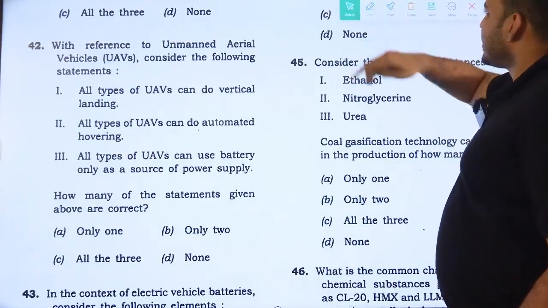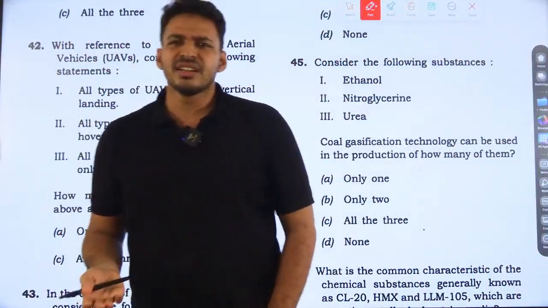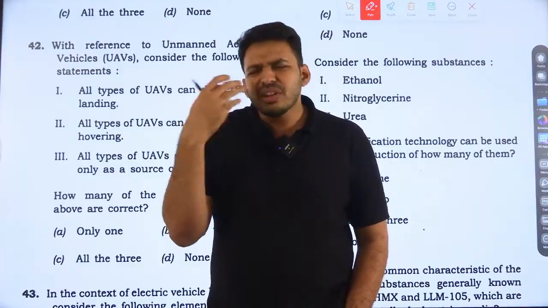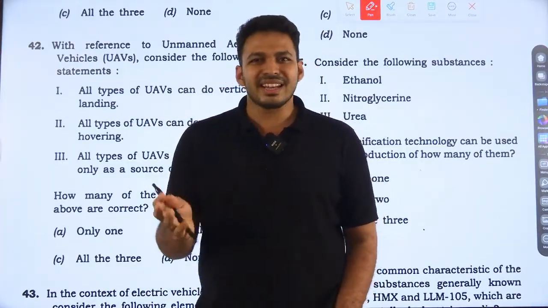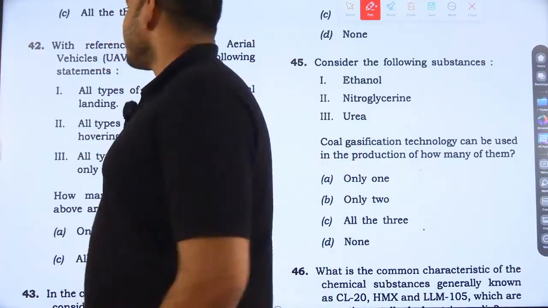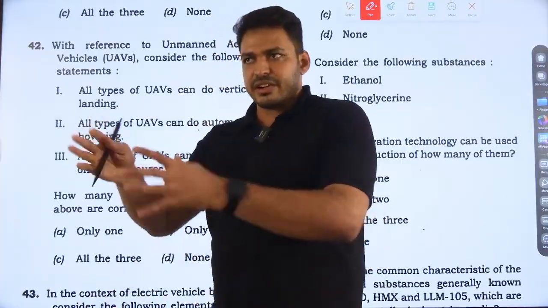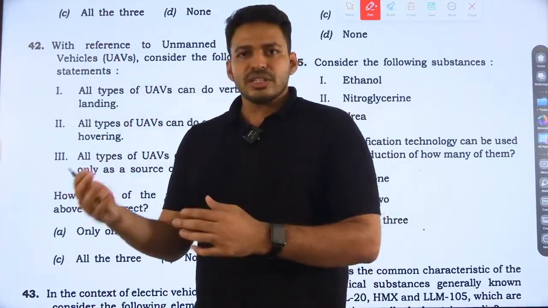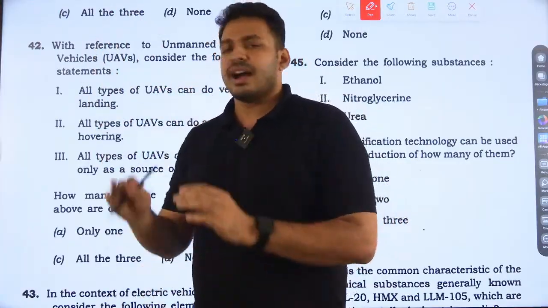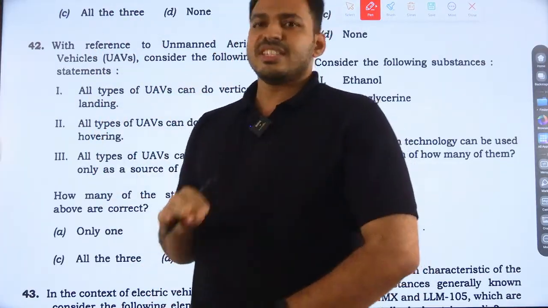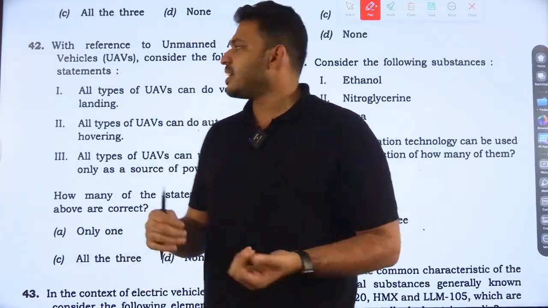Okay, this is another very simple and logical question. You don't need to know about this; any common person can answer it. With reference to unmanned aerial vehicles, what is an unmanned aerial vehicle? Aerial vehicle flies only. Unmanned aerial vehicles are whichever fly without a man aboard, like our drones.